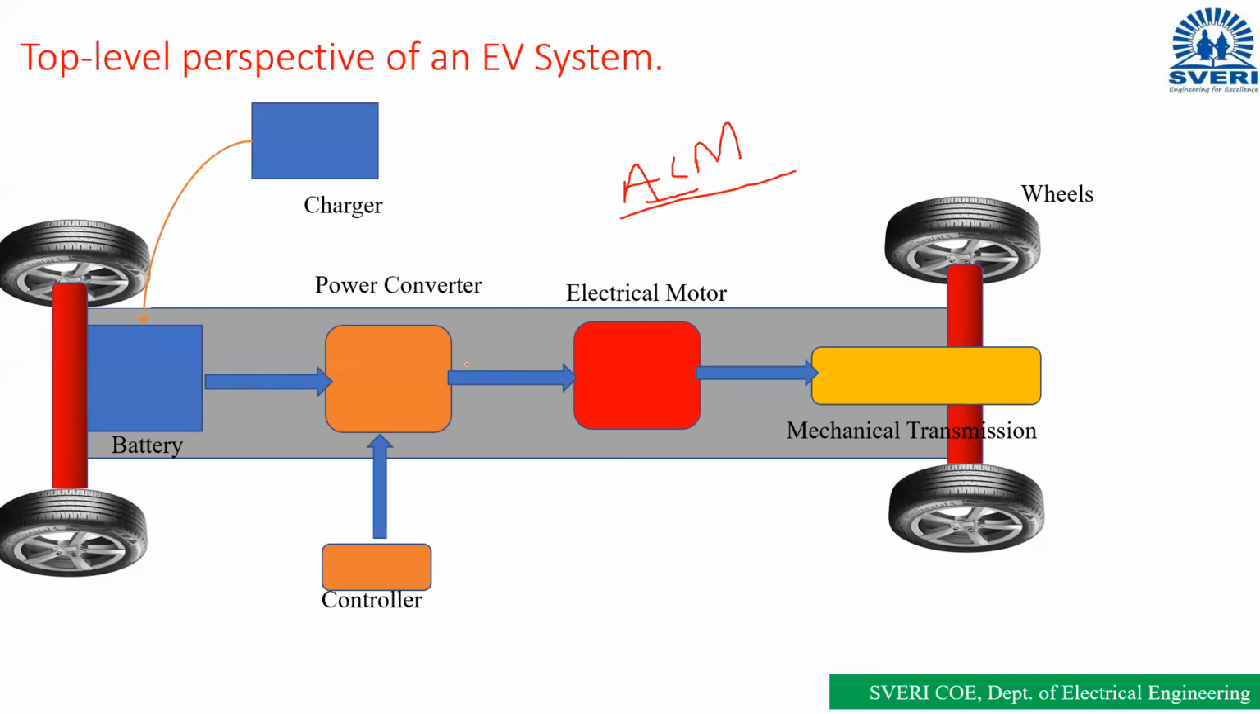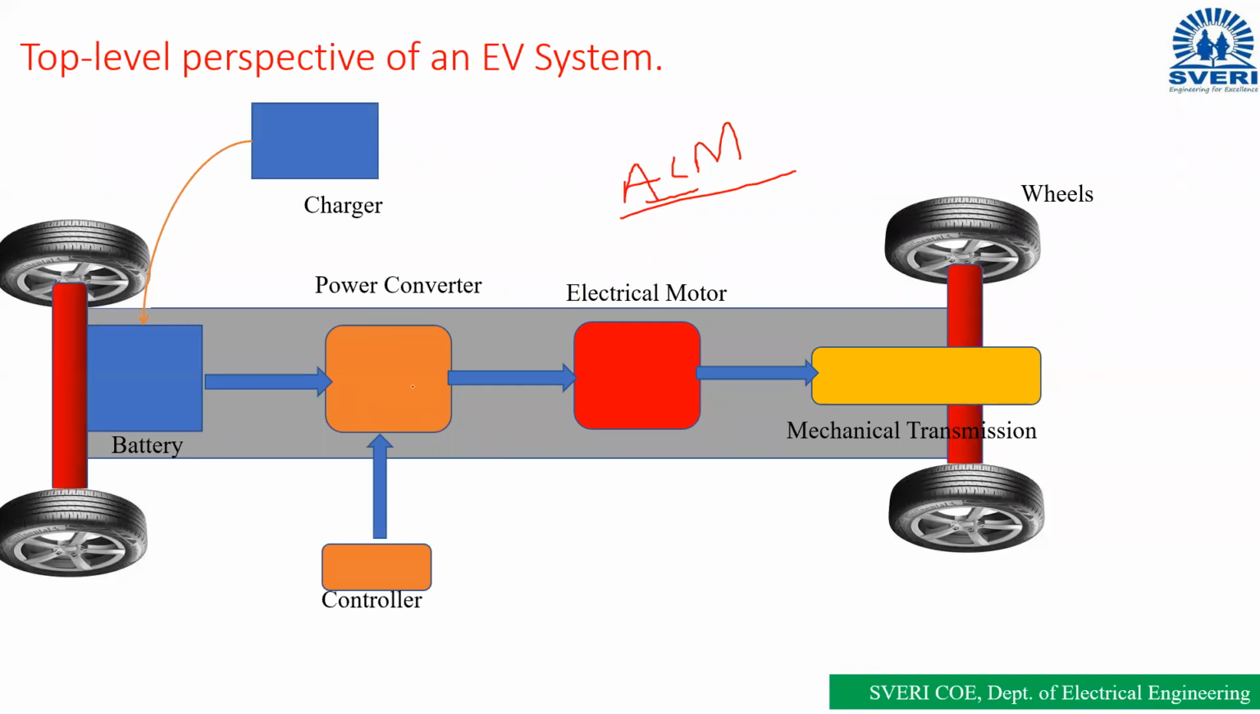Yes, sir. So for converting the energy from one form to another, we are using the converter. What is the role of the converter here, the power converter or power electronic converter? It will convert the electric energy from DC to AC, or DC to DC, or AC to DC, and so on, as per the requirement of the supply and the load. Load means the motor here. Accordingly, we have to use the power converter.